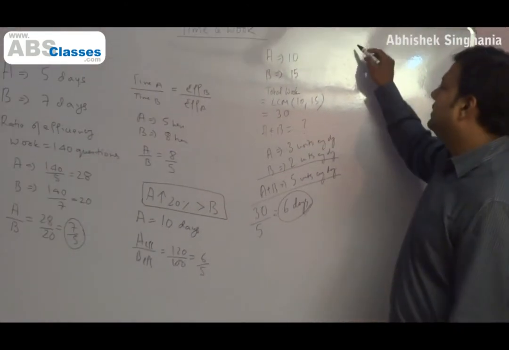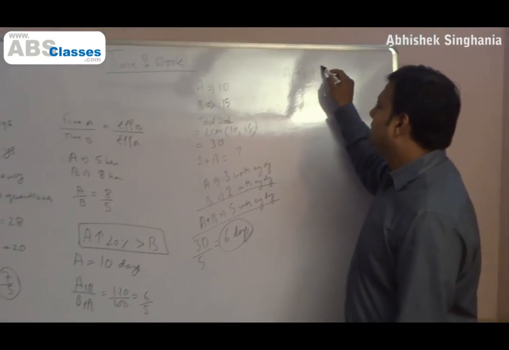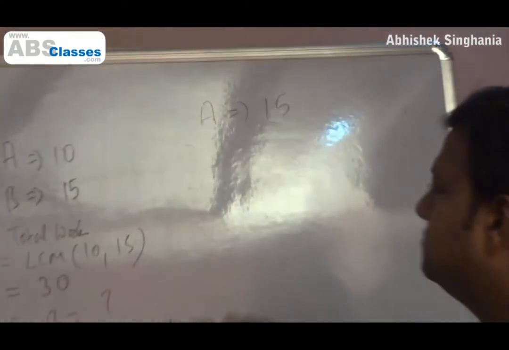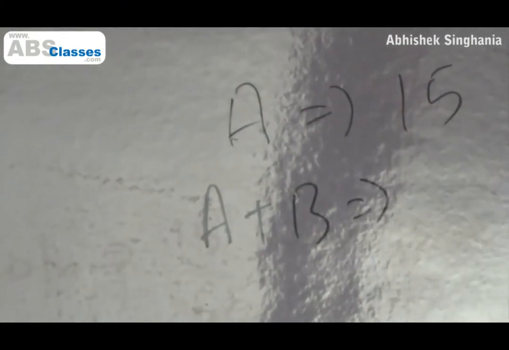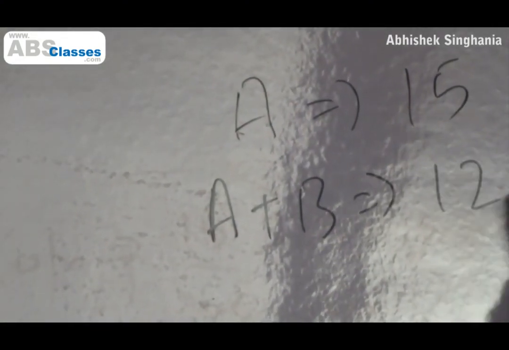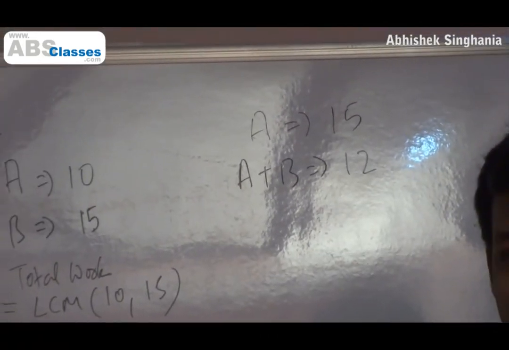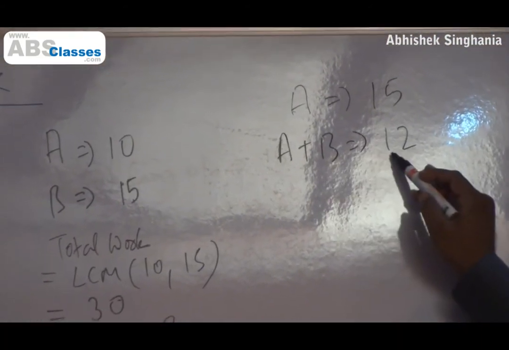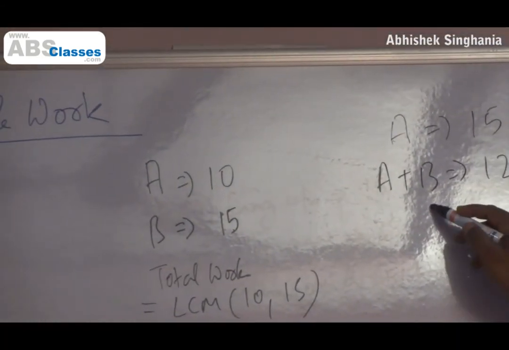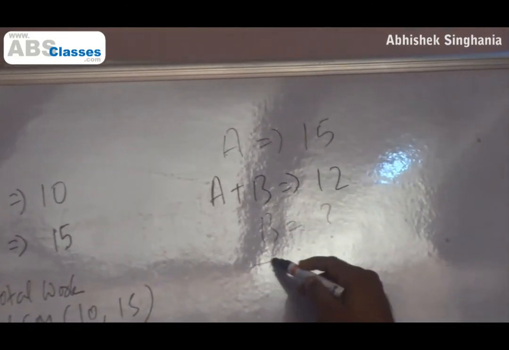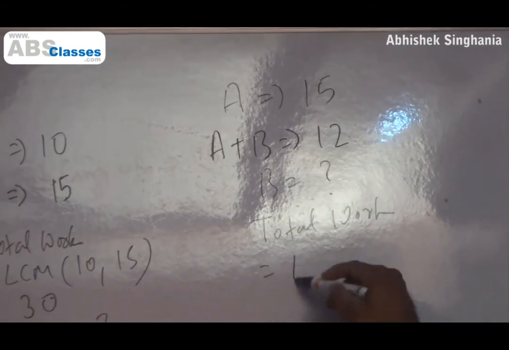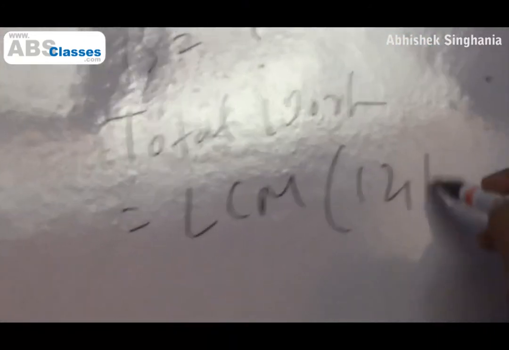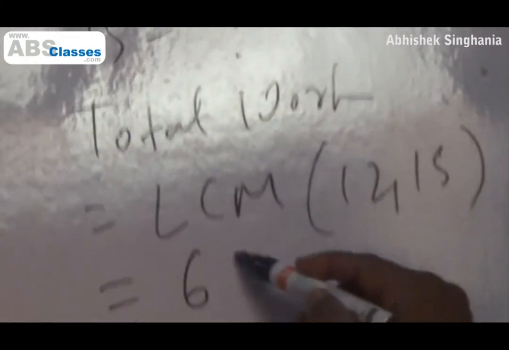Say for example it is given that A takes 15 days to complete a work. Say together with B, they take say 12 days. Now obviously if someone is assisting you, you will take less time. That goes without saying. So A and B together will take 12 days, A alone will take 15 days. So how much time will B take? Again the same idea. Let us assume the total work to be LCM of the figures given, which is 12 and 15. So total work is 60.